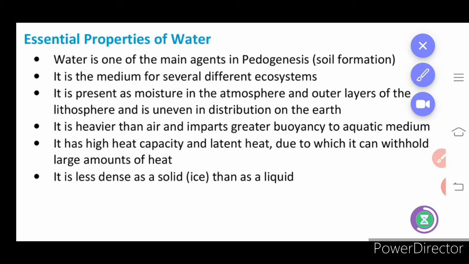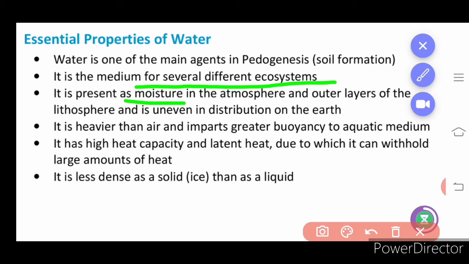It is a main agent for pedogenesis. What is pedogenesis? It is soil formation. It is a medium for several different ecosystems. Whatever be the ecosystem, water is essential. It is present as moisture in the atmosphere and the outer layers of the lithosphere, with uneven distribution on the earth. Earth has got uneven distribution of water on the surface.